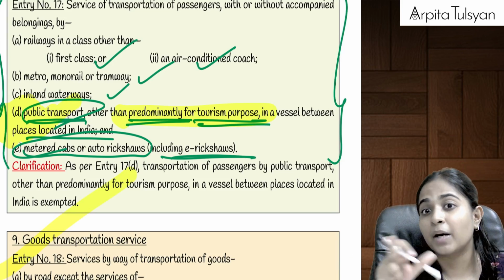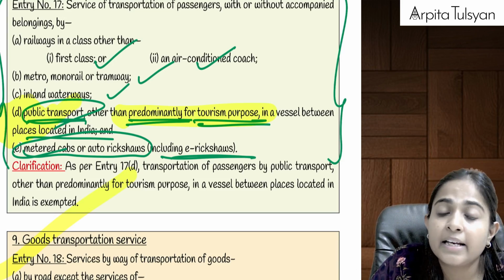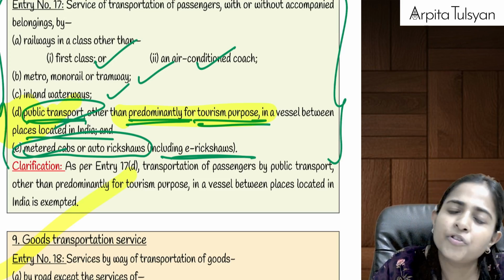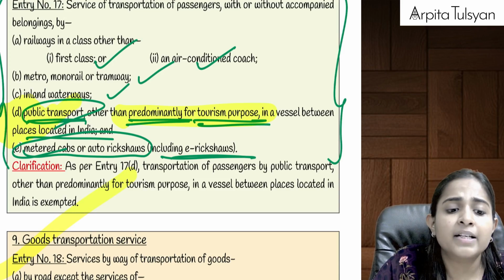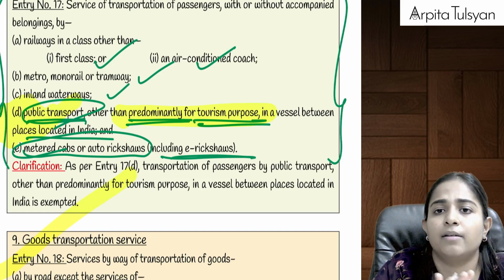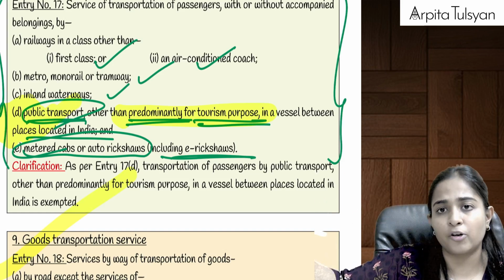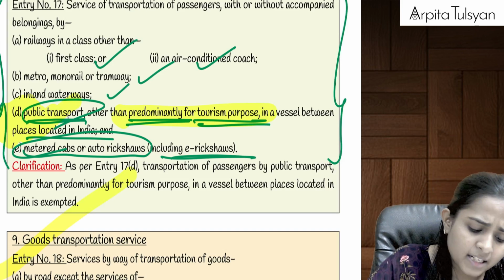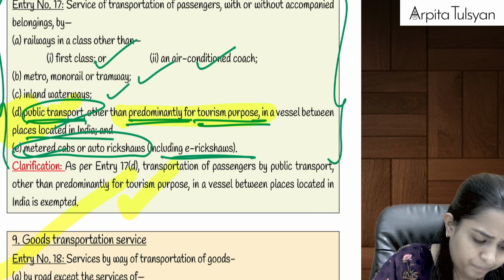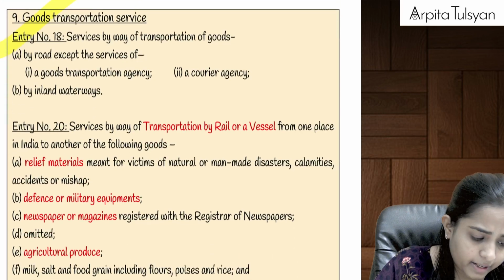You have to check the purpose of the ship. If I use the word cruise, then cruise normally means it is for tourism only, so GST will always come. But if there is a normal ferry, daily ferries, which picks up passengers at this place and drops the passengers at the other place, that is not predominantly for tourism purpose, so that will be exempted, right?